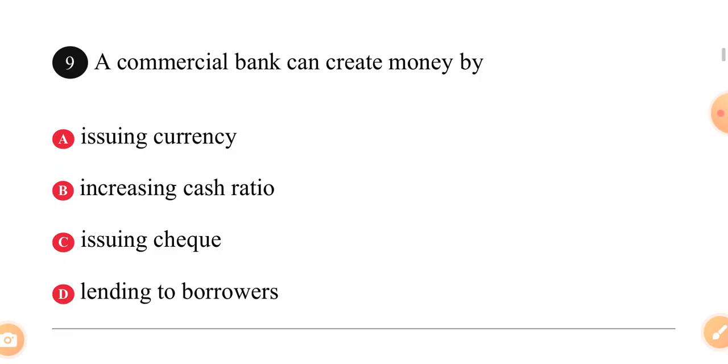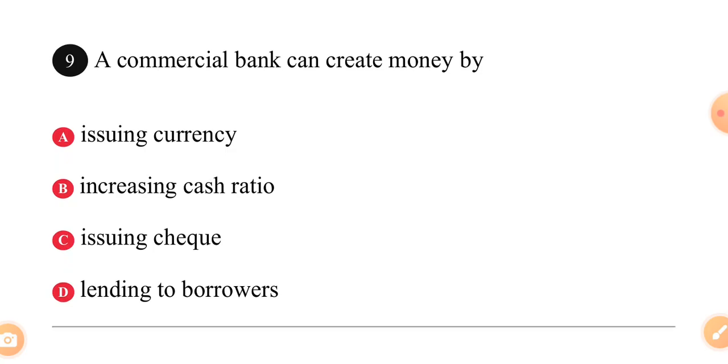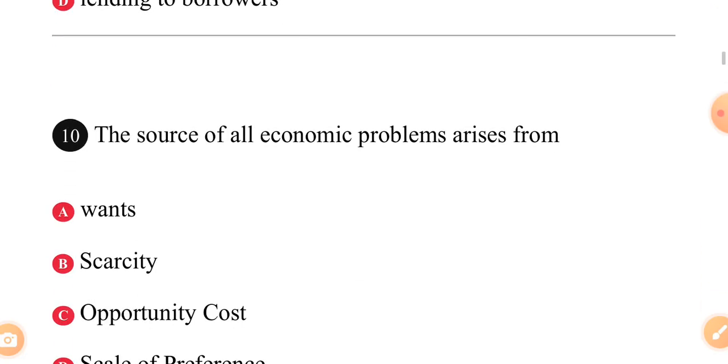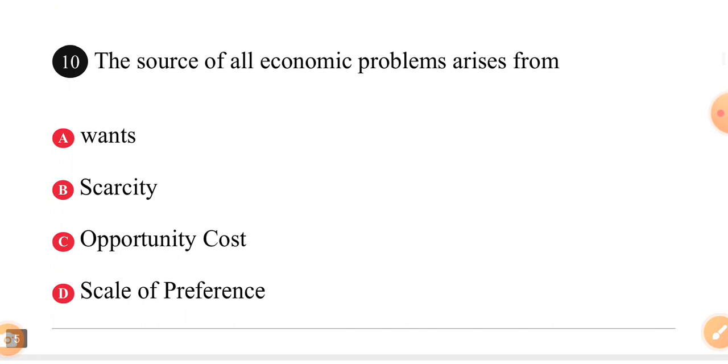So when they want to make money, they will lend money to borrowers. I want you to be noting this. Banking and money is also one of the things you need to study: factors that fuel demand for money, types of banks, functions of money, and all the rest. Okay, we move on.